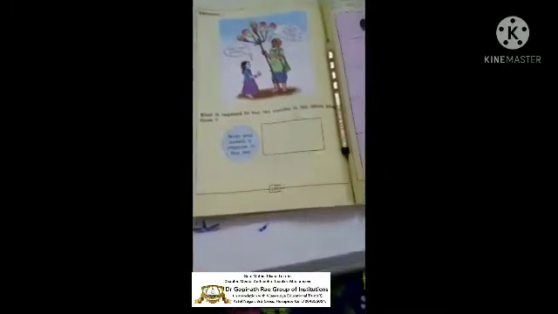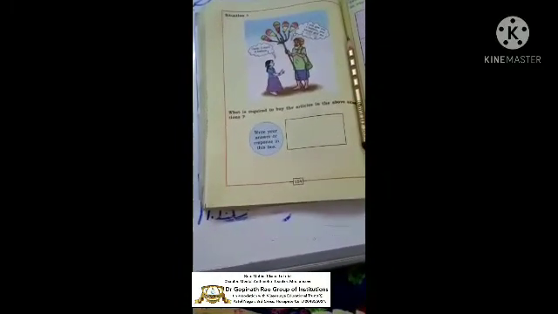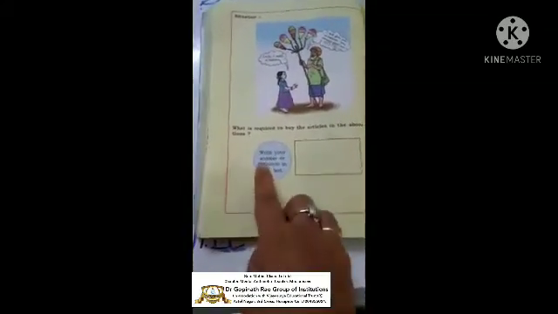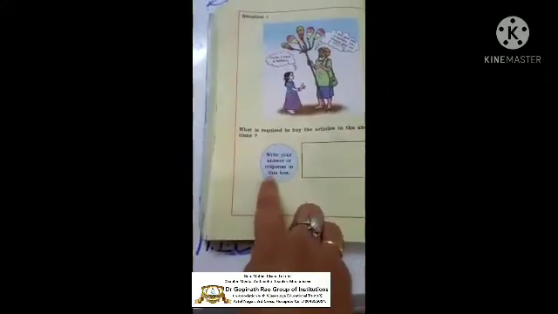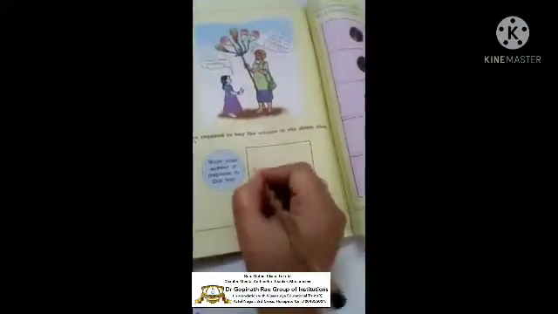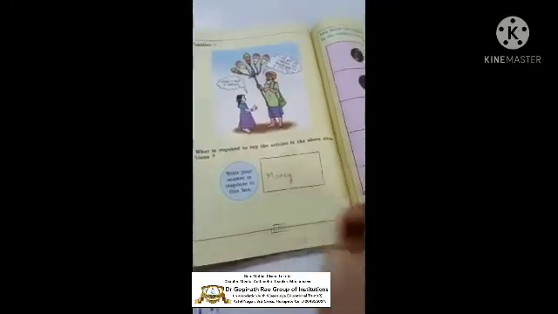Next situation. What is there? What is required to buy the articles in the above situations? So what is there? Write your answer in this box. So we need money to buy something. Okay.